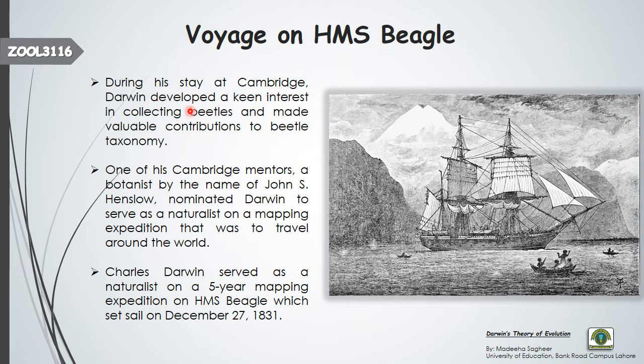During his stay at Cambridge, Darwin developed a keen interest in collecting beetles and made valuable contributions to beetle taxonomy. This was his stay at Cambridge when he was getting the training of the clergy. One of his Cambridge mentors, a botanist by the name of John S. Henslow, nominated Darwin to serve as a naturalist on a mapping expedition that was to travel around the world. Expedition means traveling in search of something, in mapping; this traveling is known as an expedition.